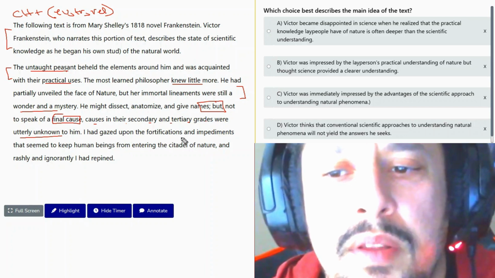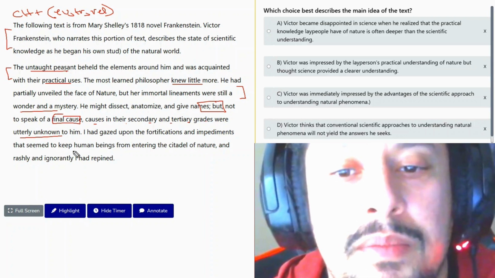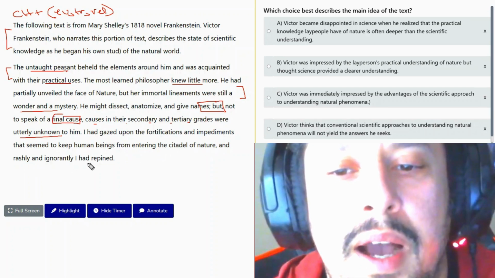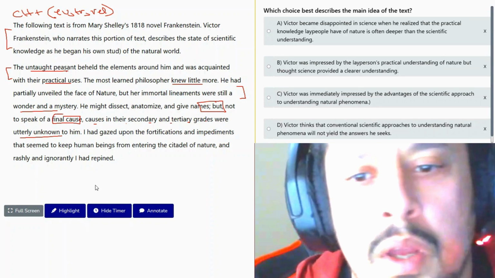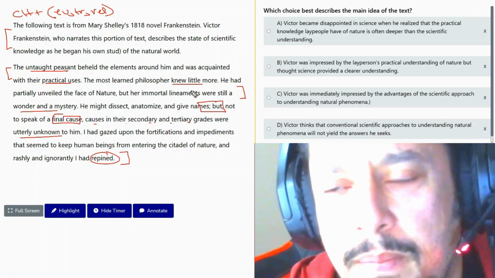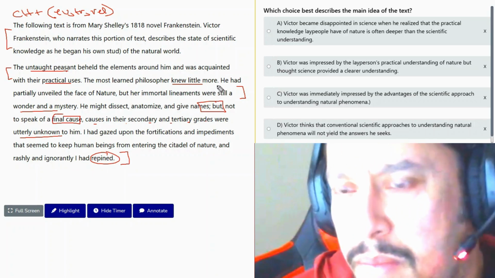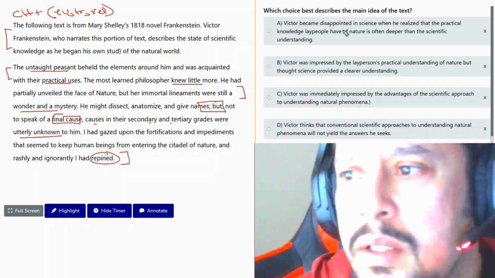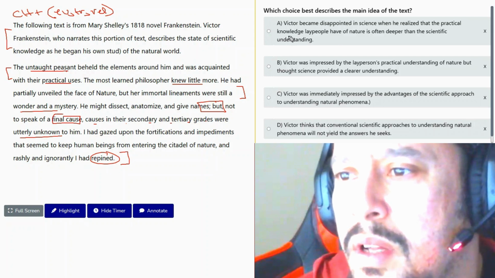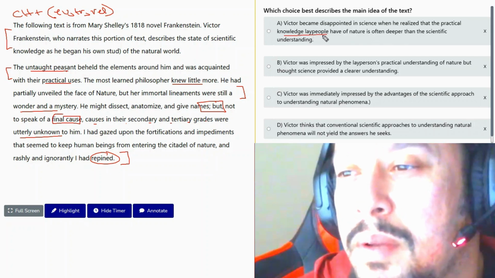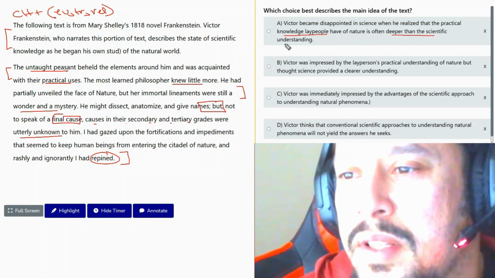Had gazed upon the fortifications and impediments that seemed to keep human beings from entering the citadel of nature, and rashly and ignorantly I had repined. So I guess repined here means unhappy, right? Unhappy. Okay, so unhappy about ignorance, I guess. Answer A says disappointed when you realize that the practical knowledge lay people have of nature is often deeper than the scientific understanding.